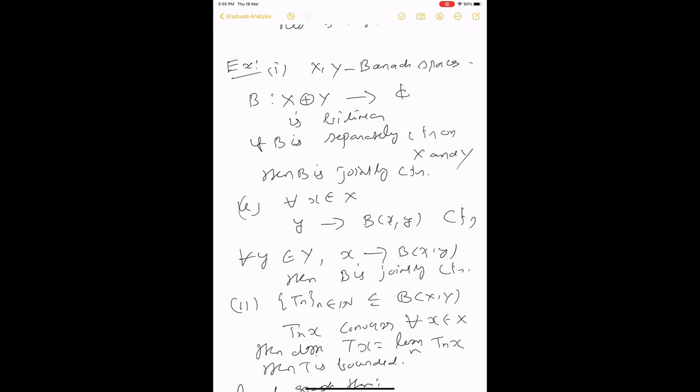To show that it is jointly continuous, you will be showing it is bounded and all that. But for bilinear maps, are boundedness and continuity equivalent? It requires some check. I'm not sure, let me check.